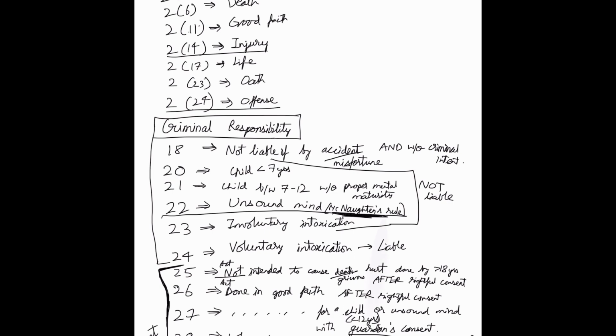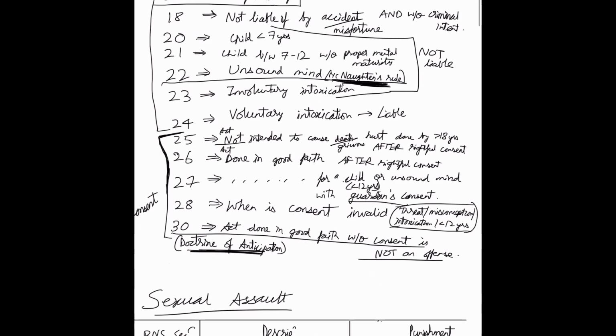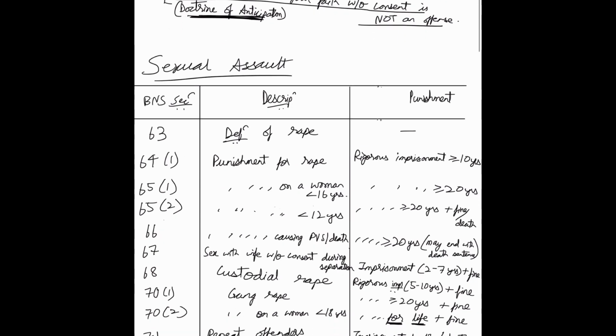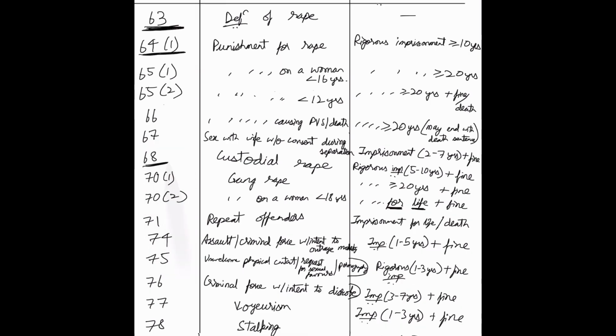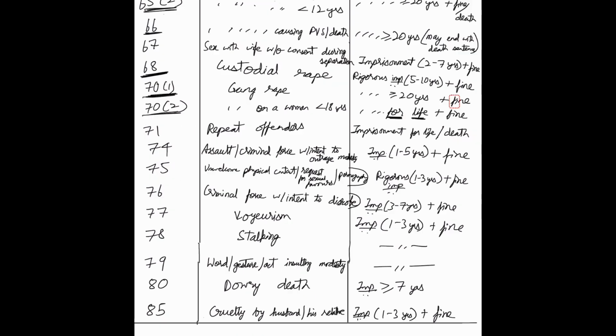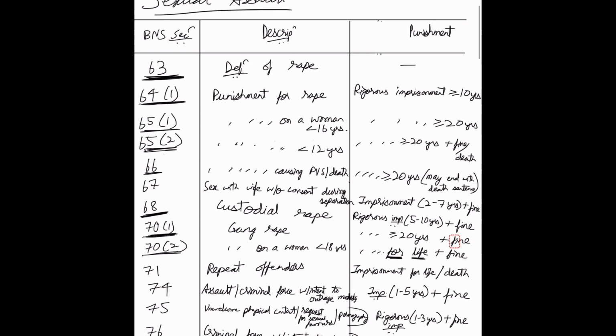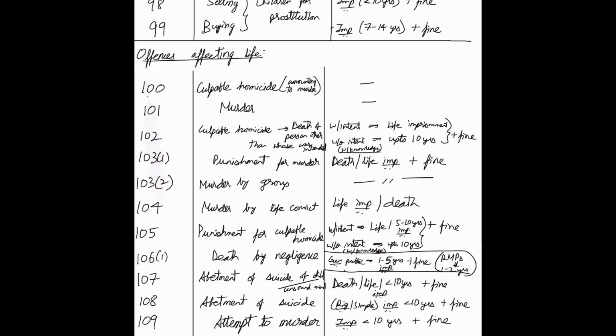Now let's list a few important acts that you must remember. McNaughton's rule, Section 22 BNS, Doctrine of Anticipation, Section 30 BNS, and the definition of rape, a pretty sensitive and concerning issue in society today. And 64, 68, 70, 66 and 65 are also a bit relevant to remember. It would help. But 63 you have to remember. 88, 89, 90, 100, 101.